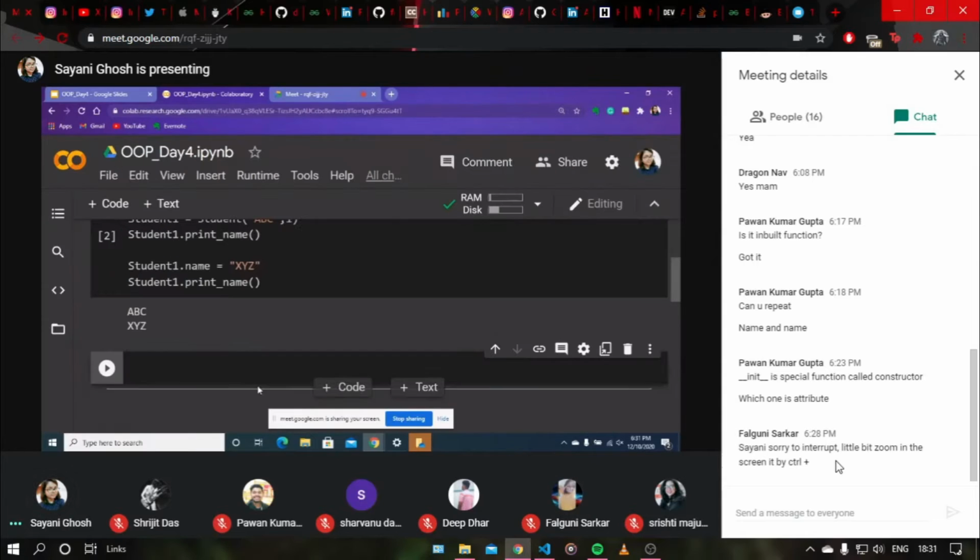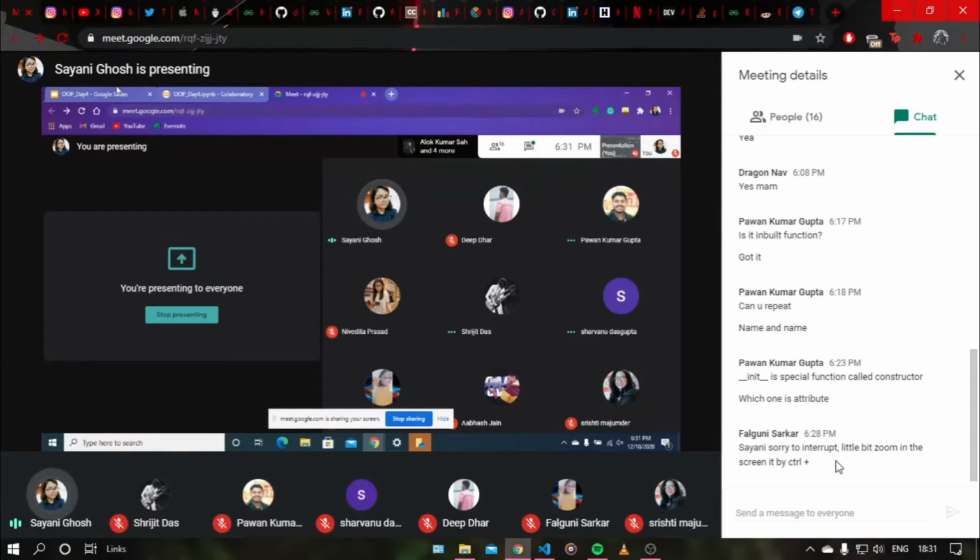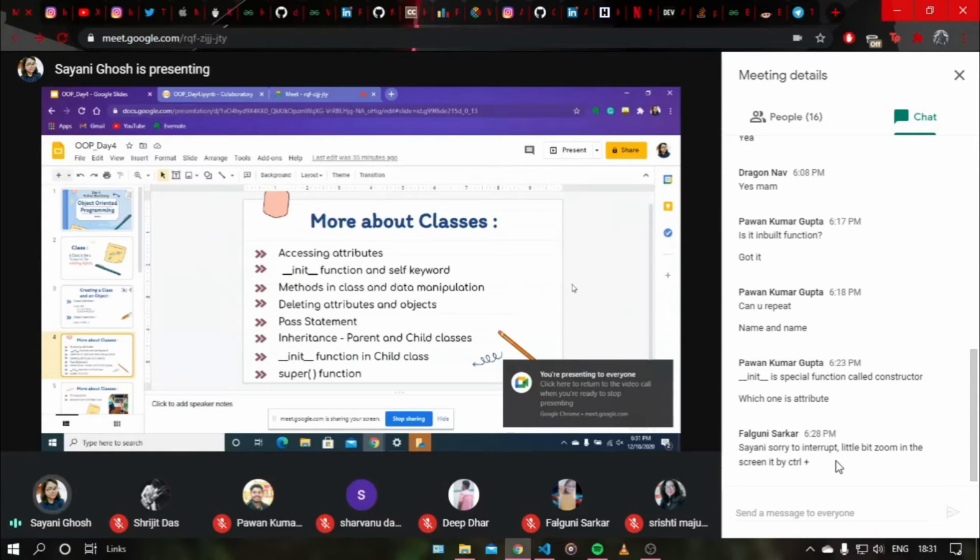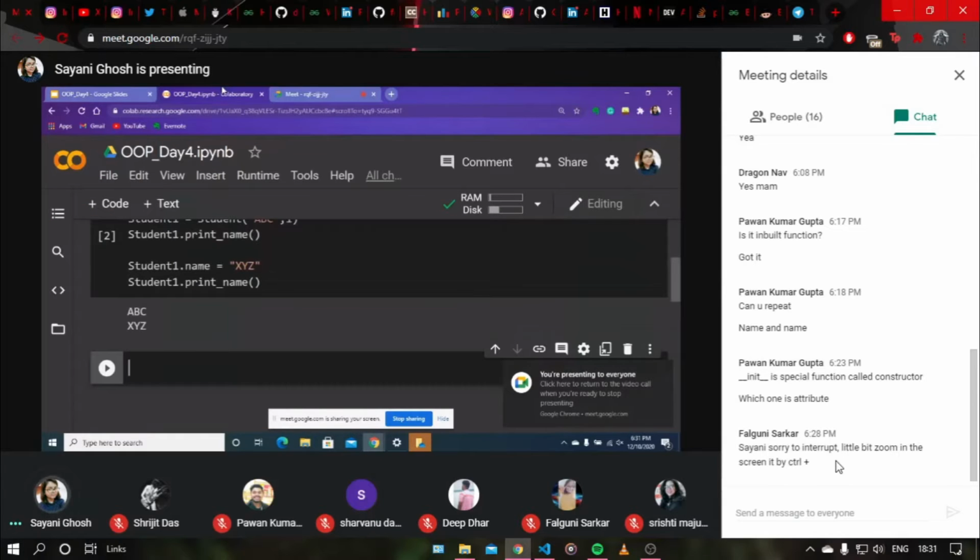One sec. Okay, so data manipulation, you can manipulate the data just like this. You can manipulate the values of all the attributes. Next we have deleting attributes and objects. Let me create a class. Suppose again I'm taking the class as student, and inside it I will have the init function to initialize the objects whenever we create them.